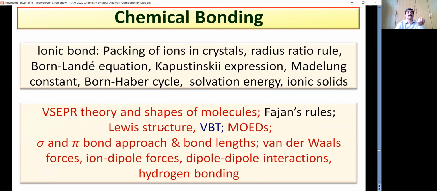Then Fajans' rules, then valence bond theory, MOEDs, molecular orbital energy diagrams of certain diatomic, homonuclear and heteronuclear diatomic molecules. The radicals, positively charged species, negatively charged species, then dipole-dipole interactions, hydrogen bonding, their applications, etc.